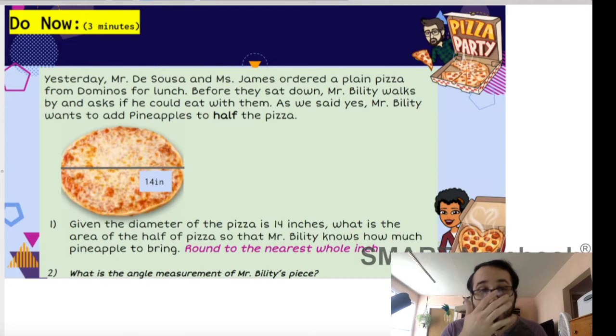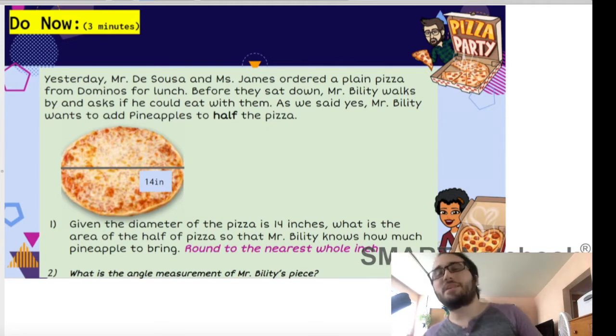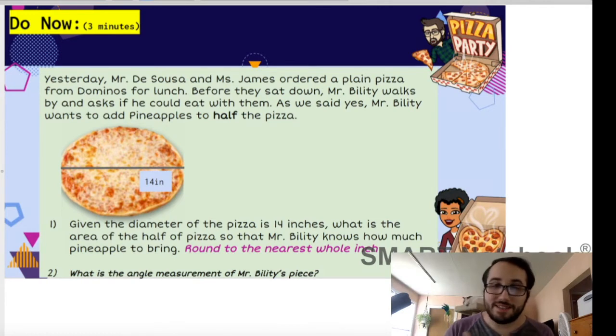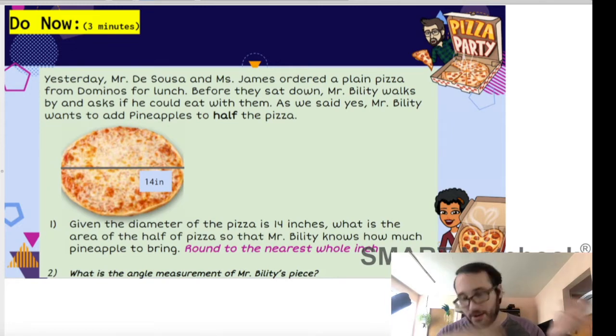Okay, so let's talk about it. I'm going to read this, and I actually want you to try to do it on your own, and then I'm going to go over it. So, it wasn't yesterday, but it actually was yesterday when I made this lesson a long time ago. But basically, when we were in B-Tech, myself and Miss James ordered a plain pizza from Domino's for lunch. Before we sat down, we got our pizza, Mr.